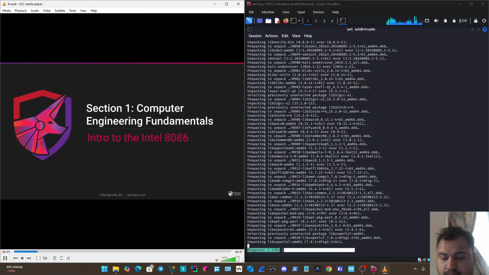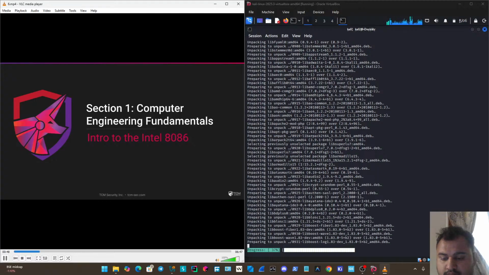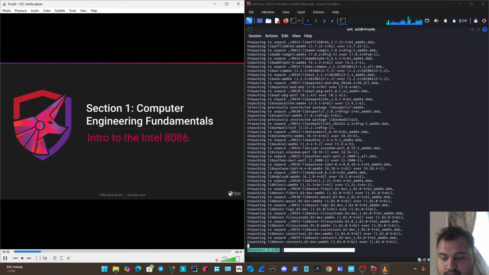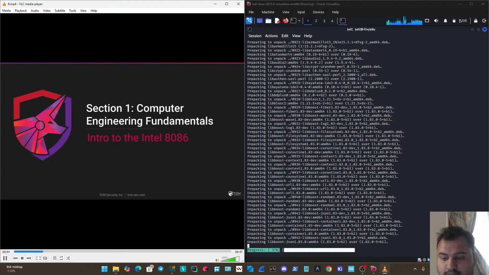I've attached a copy of the datasheet for this processor to this lesson, so you can download it through that and then open it up, or you can also find lots of them online. So let's hop over and take a look at that datasheet now.